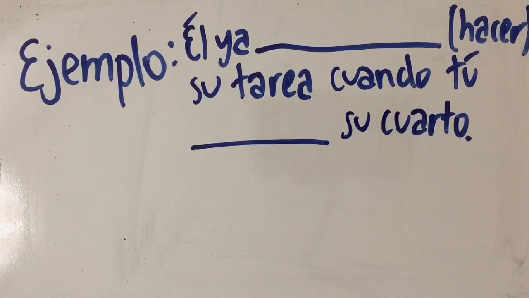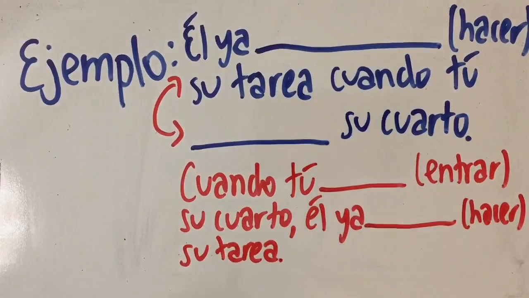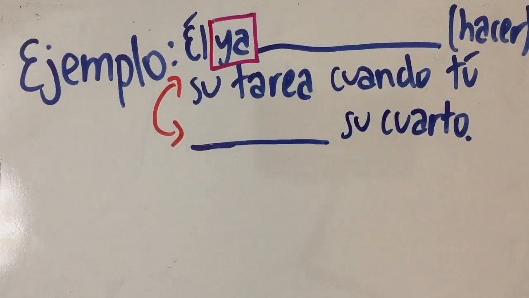All right, usually what I like to do with these kind of two-part sentences is to translate it into English first. He had already done his homework when you entered his room. So this sentence structure is just like the one we just did in that last example, except the order has been reversed. I could just as easily have said, cuando tú blank su cuarto, él ya blank su tarea, and it would have meant the same thing. Now, let's see. The first part has a ya in it, so that's already a clue that the hacer should be in the pluscuam. But let's be sure about this before going further.